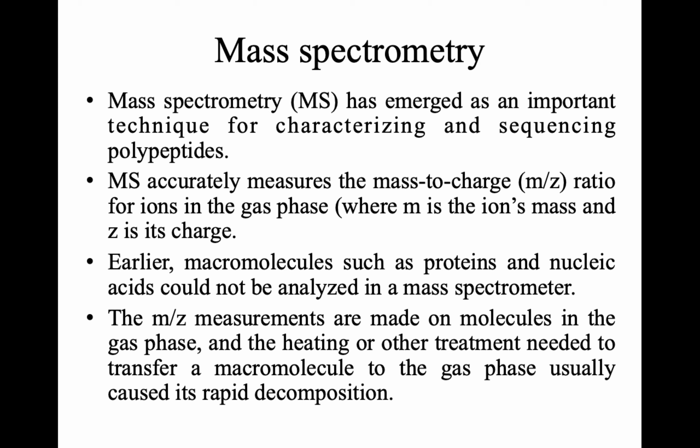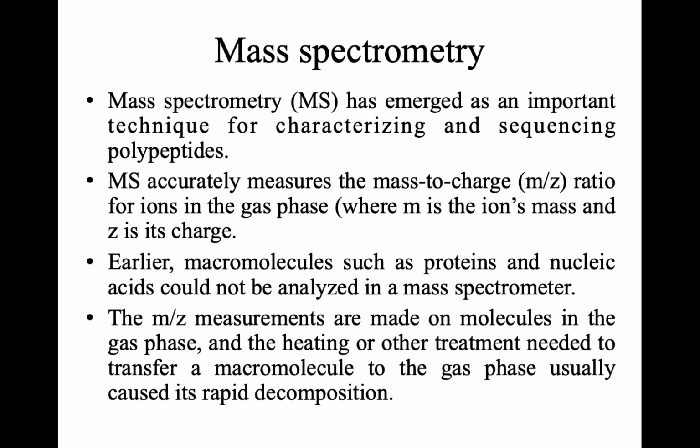And the ions are introduced into the electric field and the magnetic field, and the path of these molecules under the electric field or the magnetic field is a function of their mass to charge ratio. These molecules move based on their mass to charge ratio. Based on this, mass spectrometry was used to analyze the mass of molecules.